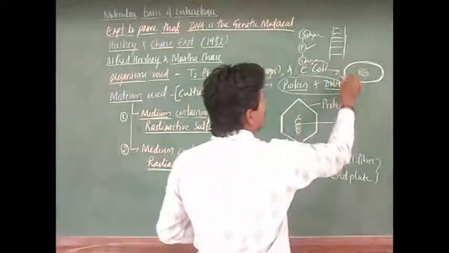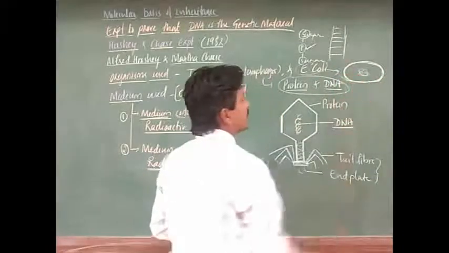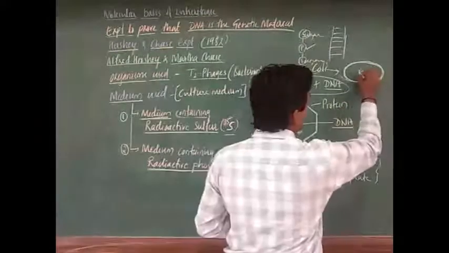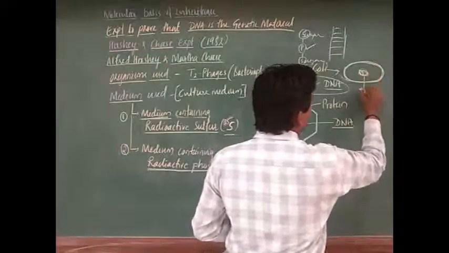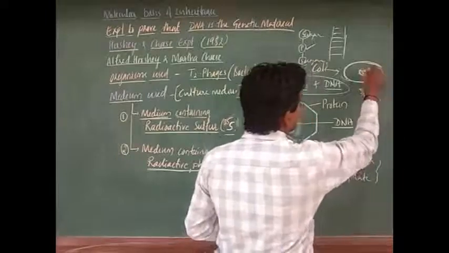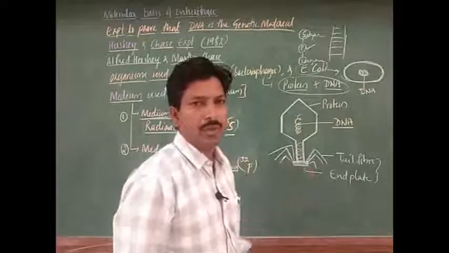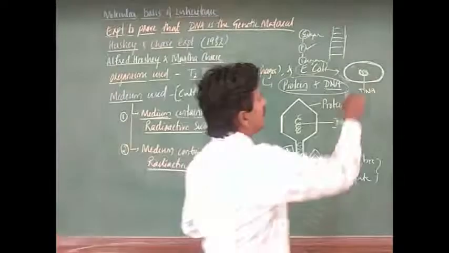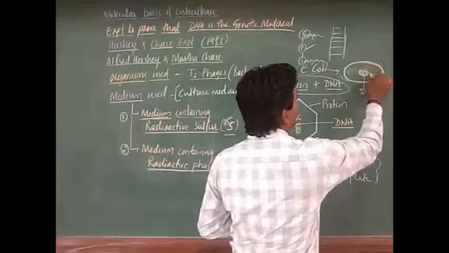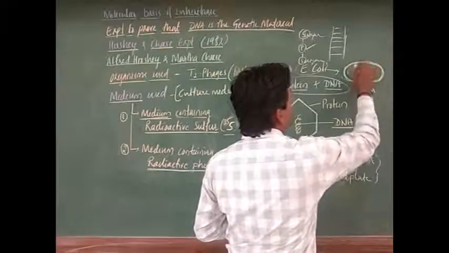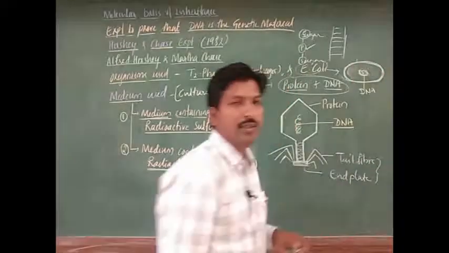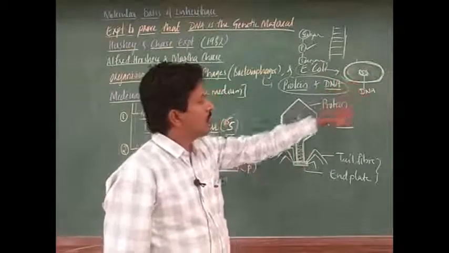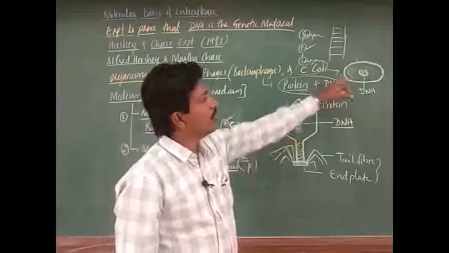This is the E. coli structure, and this is the DNA. The DNA is present inside; it is a prokaryote, so there is no true nucleus. As usual there is cytoplasm and cell membrane. So this is the E. coli cell, which is infected.